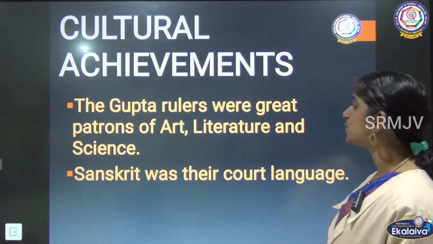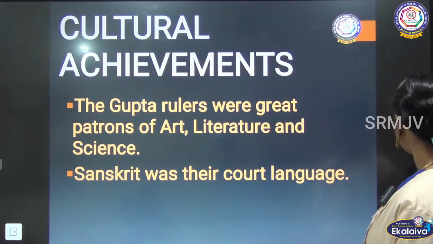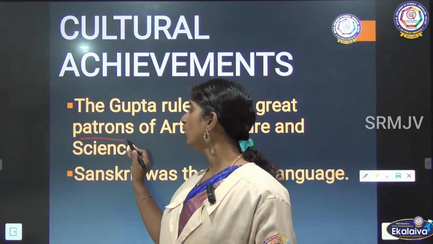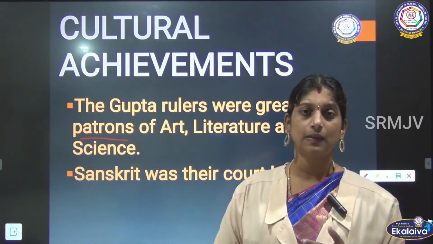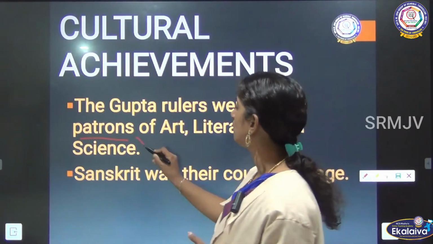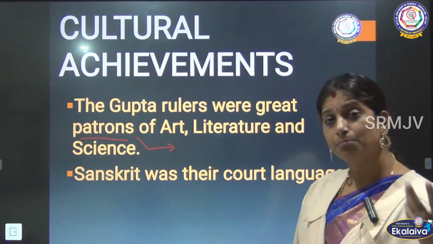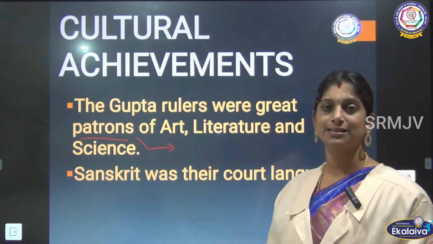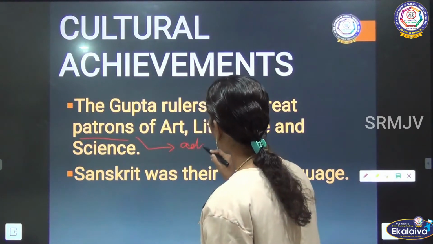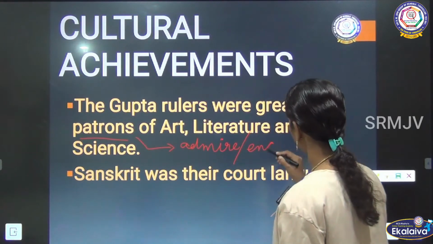The Gupta rulers were great patrons of art, literature and science. Patrons means people who admire a particular thing and also encourage the same. These Gupta rulers admired art, literature and science, and they also encouraged these activities.